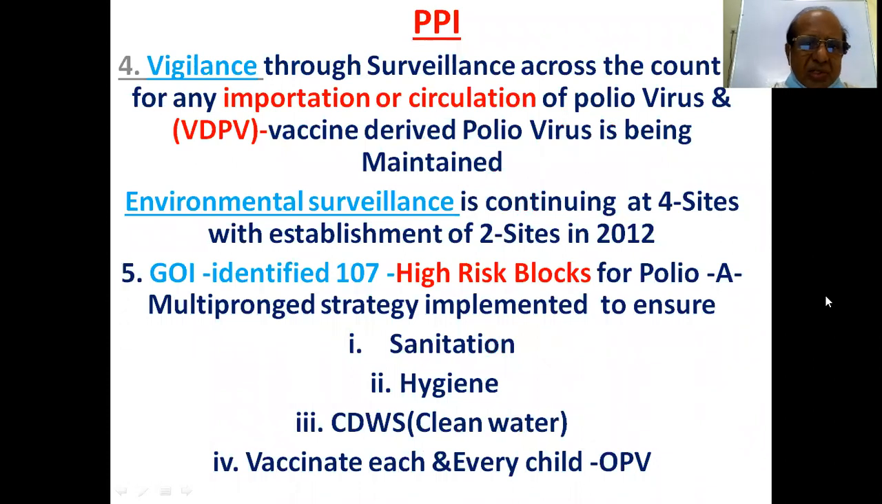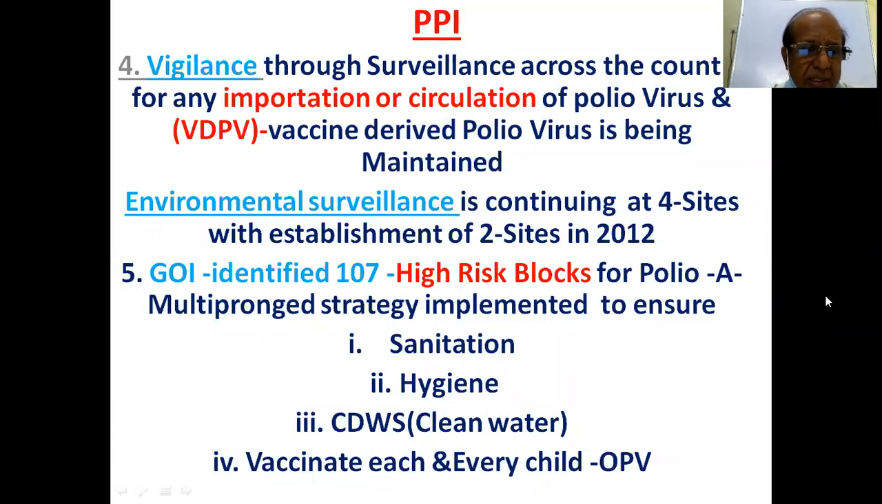Vigilance through surveillance: any importation or circulation of polio virus and VDPV, vaccine-derived polio virus. So any virus should be under surveillance. Environmental surveillance is continuing at 4 sites, with establishment of 2 sites in 2012. Total 4 sites at present in India.